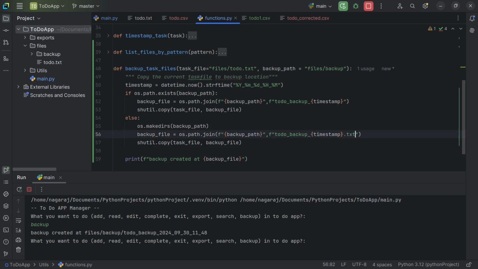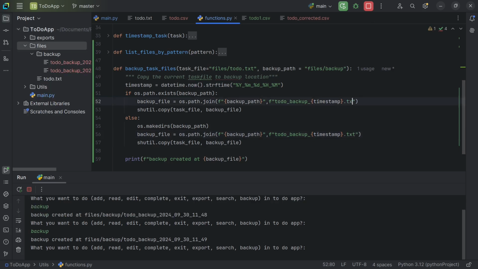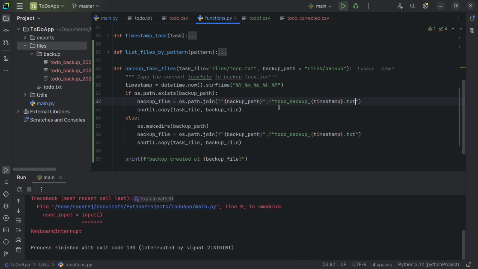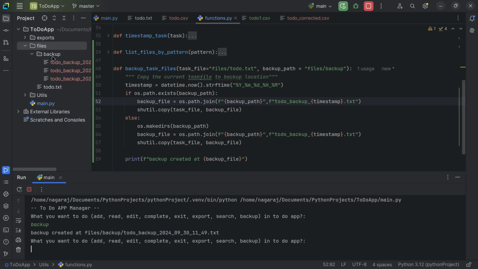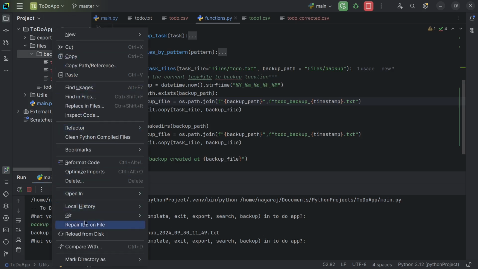We can put txt in both the places. Let me run it again. Backup. You see now the txt is created. Let me refresh this.